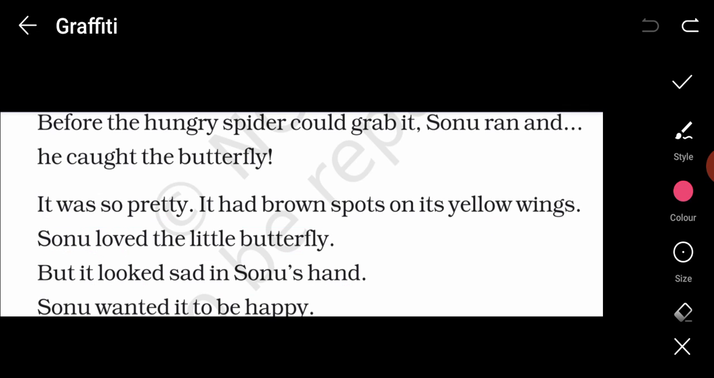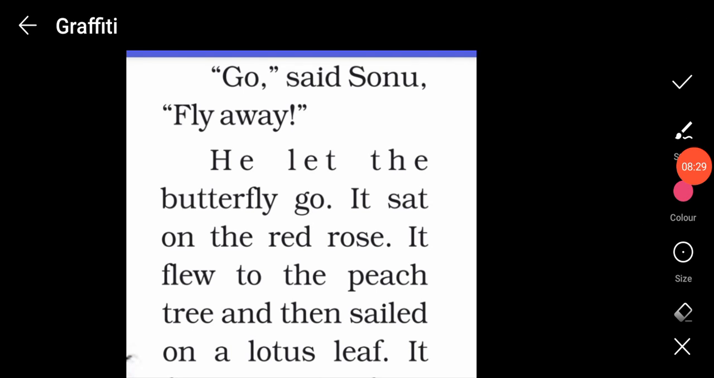If you catch something and keep it, if somebody holds you tight and does not leave you, or somebody locks you in a cage, will you be happy? No, of course not. Same situation was with this butterfly. Even though Sonu had saved it from the spider, yet the butterfly was not happy. Sonu wanted it to be happy. Now, though Sonu enjoyed looking at the butterfly, yet he wanted the butterfly to be happy, even though it was in his hand.